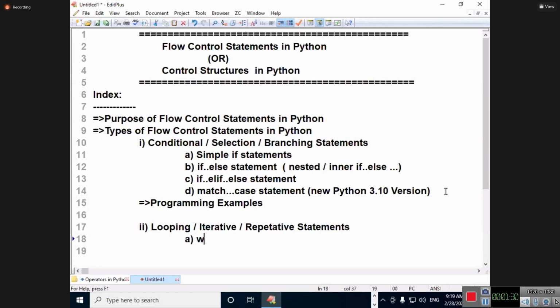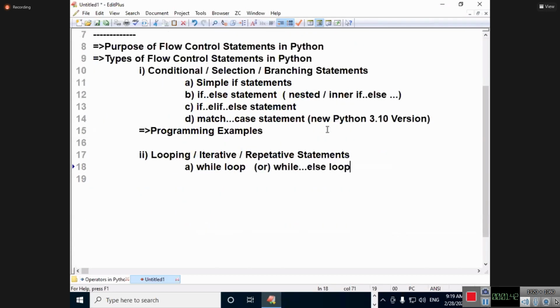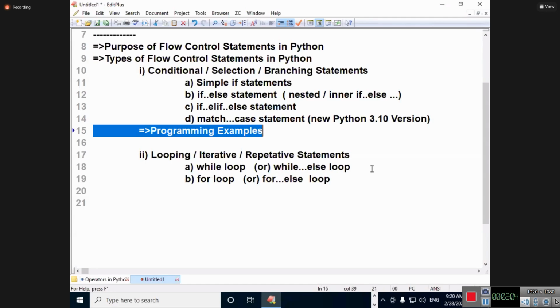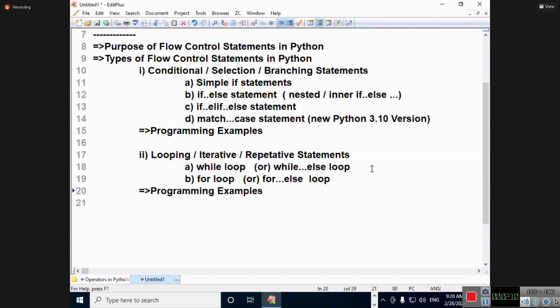Under that, we are talking about the while loop, also called the while else loop. Generally, everybody will think of just the while loop, but in Python we have while else. Okay, students. Next is the for loop. For the for loop, there is one more thing called for else. Similar to that, this is continued by programming examples.